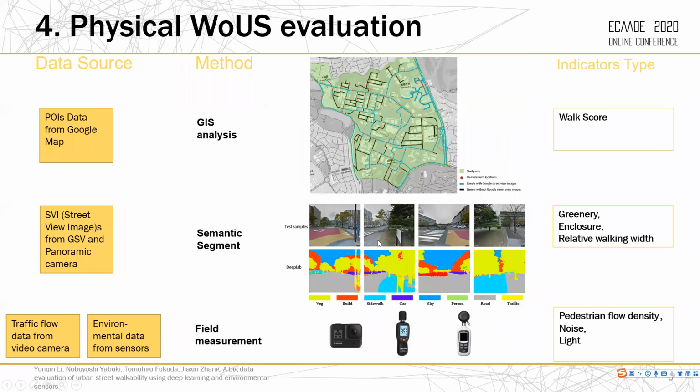For the physical WOUS evaluation, first, POI data, street view images, traffic flow data, and environmental data are collected from Google Map, Google Street View, panoramic camera, and sensors, respectively. To achieve an auto-calculated method, we integrated several tools for these 7 indicators. We used GIS analysis, semantic segmentation, and field measurement for this indicator evaluation. All the data and analyzing results were imported into QGIS with coordinate information.